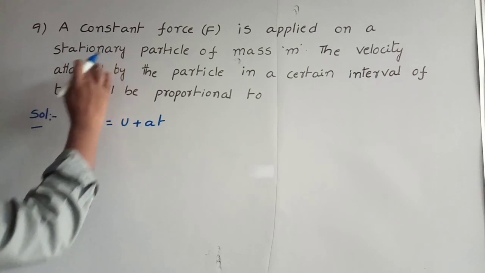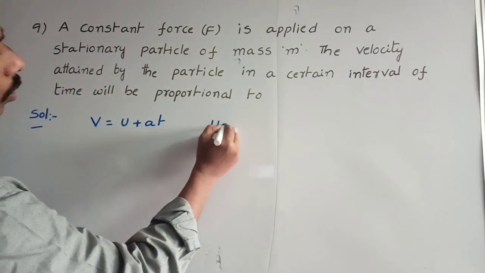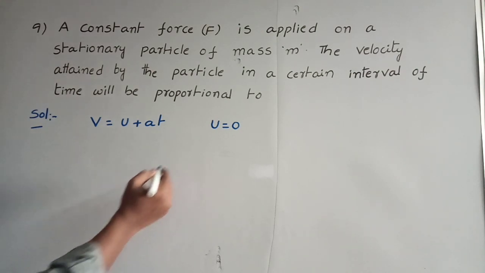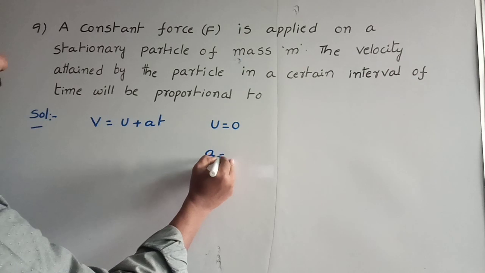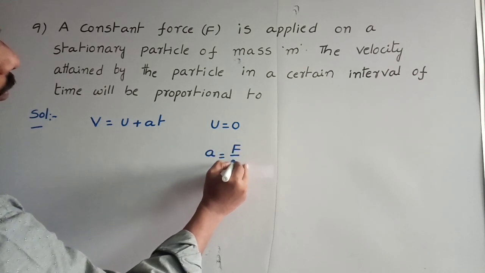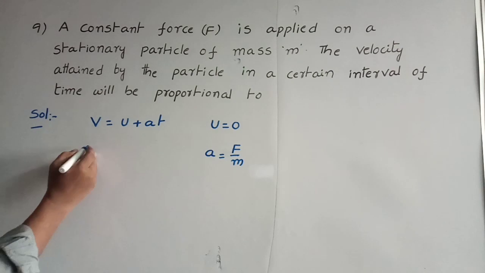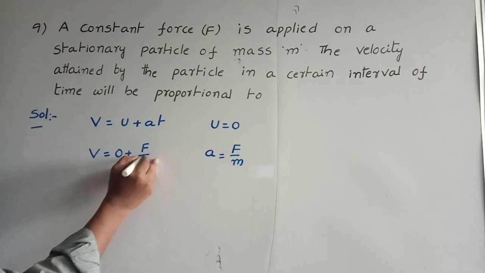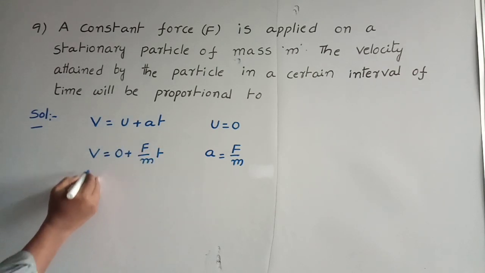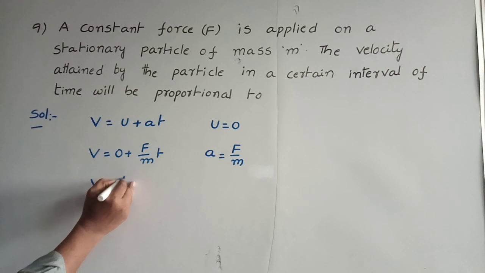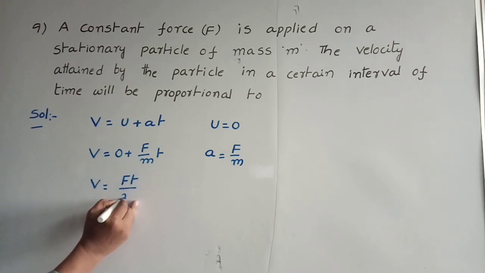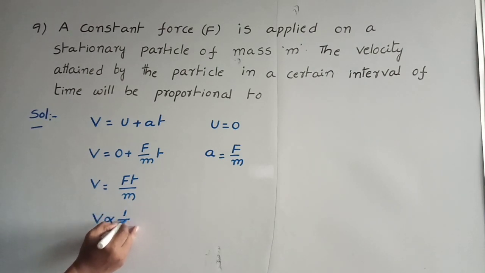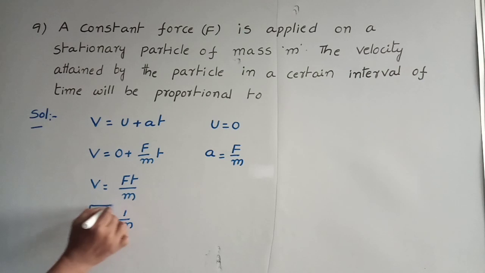Here the particle is stationary, and stationary means initial velocity is 0. A constant force is applied, so the body moves with constant acceleration, and its acceleration a = F/m. Substituting these two values, v = 0 + (F/m) × t, so v = Ft/m. Finally we can write that velocity is inversely proportional to the mass of the body. This is the answer.